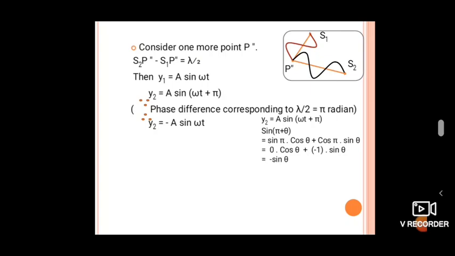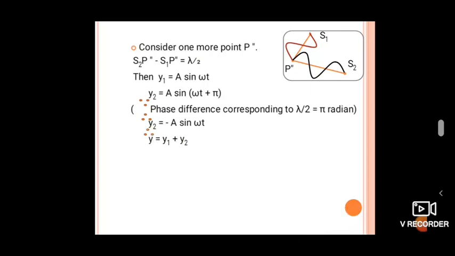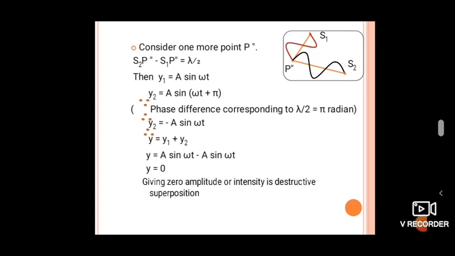Then the resultant amplitude is given by y is equal to y1 plus y2. Therefore y is equal to a sin omega t minus a sin omega t, and you get y is equal to 0. Whenever you get 0 amplitude or intensity, it is called destructive superposition, meaning the intensity or amplitude decreases. So this is the explanation regarding coherent sources.